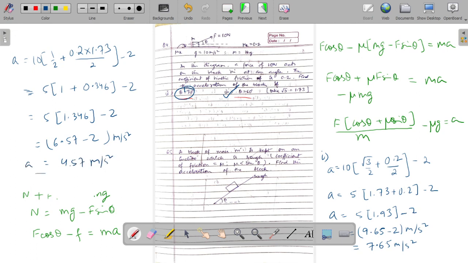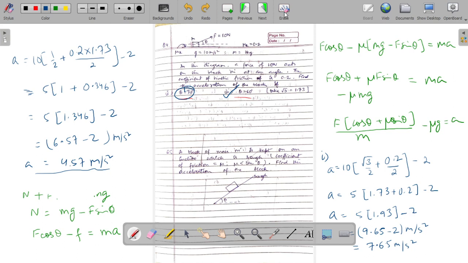So this would be the acceleration of a block in the two cases when the force is applied at different angles. Same force 10 newtons is applied at first at the angle 30 degree and then at the angle 60 degree. So when the force is being applied at different angles, we get different values of accelerations.